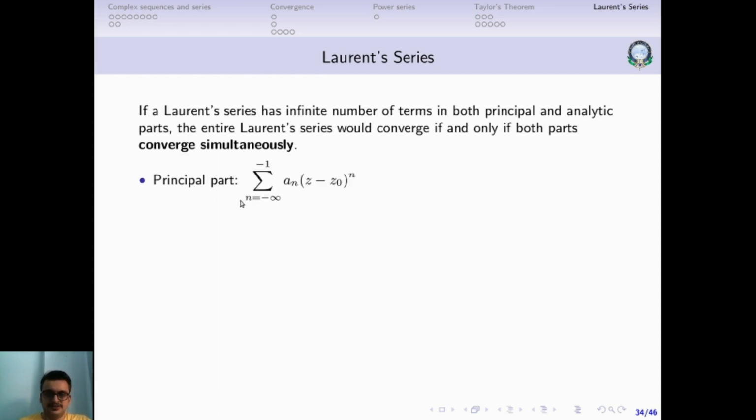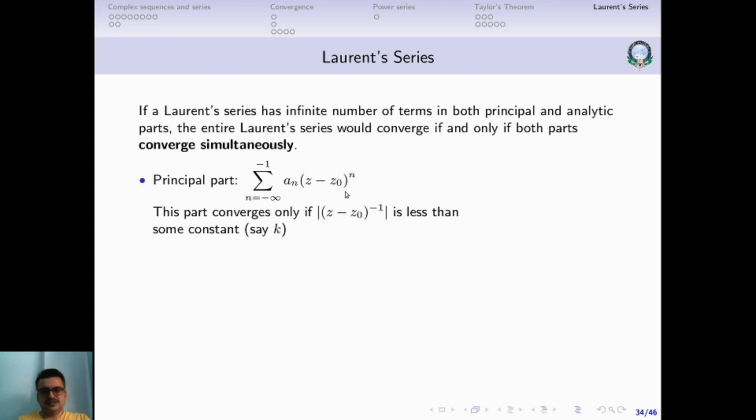This is the principal part: n goes from minus infinity to minus 1, a n times z minus z0 to the power n. This part will converge only if modulus of z minus z0 to the power minus 1 is less than some constant, say k. How do we come up with this condition? I'll give you a hint: we can just use the ratio test. I'll not go into the details, I'll leave it to you as an exercise. It's really simple; use the ratio test and you'll arrive at this condition.